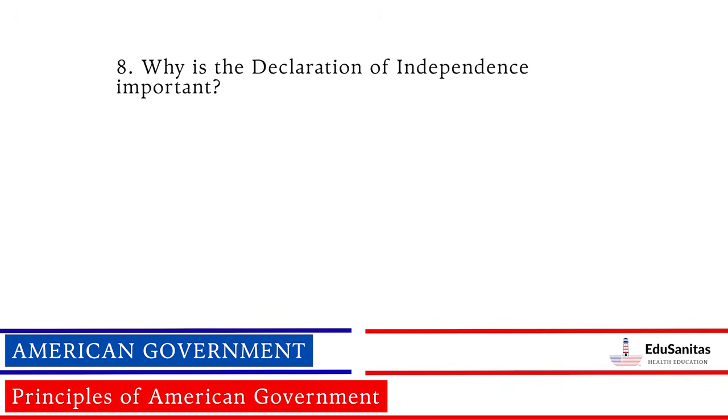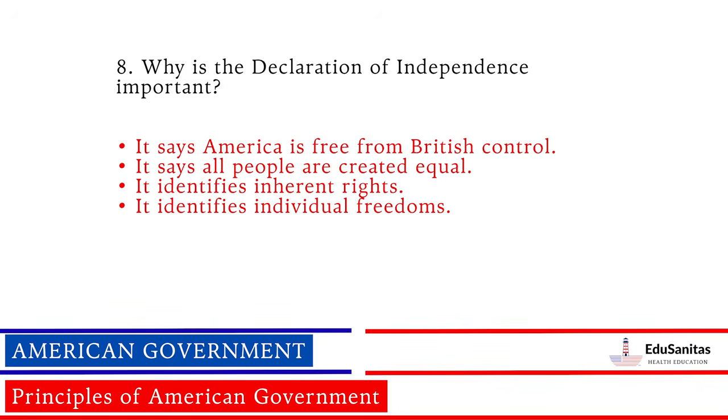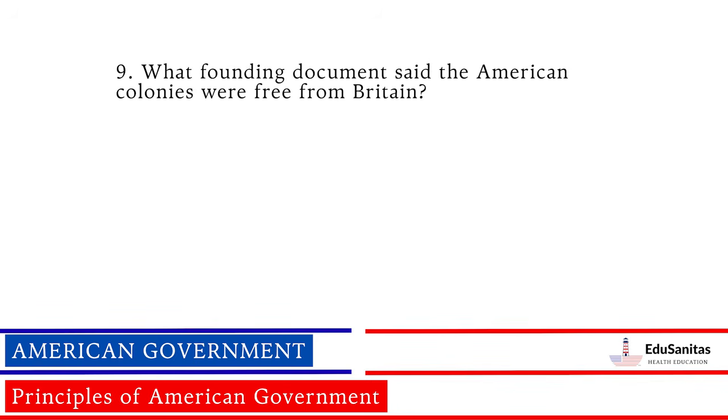Why is the Declaration of Independence important? It says America is free from British control. It says all people are created equal. It identifies inherent rights. It identifies individual freedoms. What founding document said the American colonies were free from Britain?